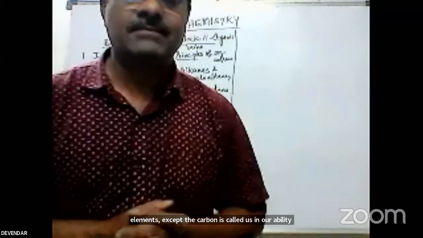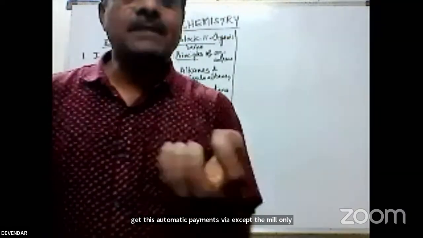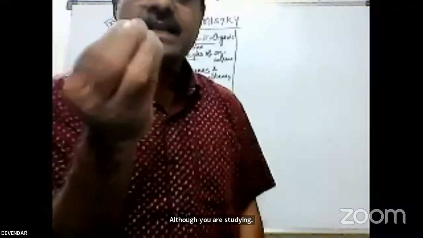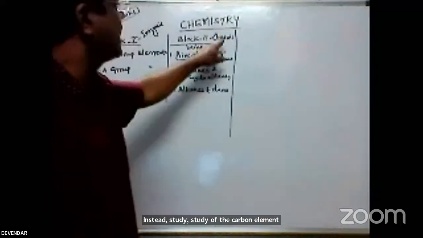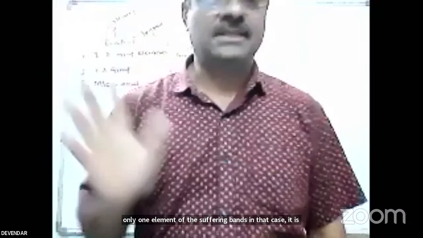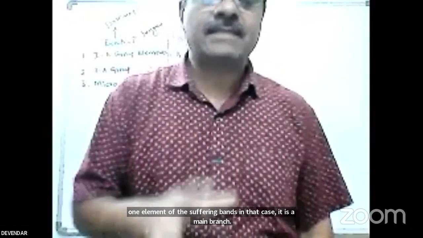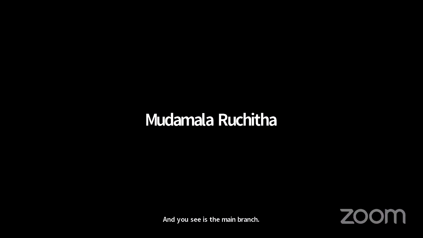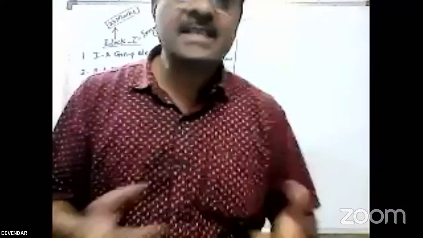Organic means what, sir? That means you study only carbon chemistry. The remaining elements you already studied in the inorganic part. Only the study of the carbon element is called organic chemistry. See, for only one element you have a separate branch in chemistry. It is a main branch. In organic chemistry you study only the carbon element. That's why the first chapter is basic principles. What is the basic principle? Why is your compound called by that name? That is the IUPAC nomenclature.